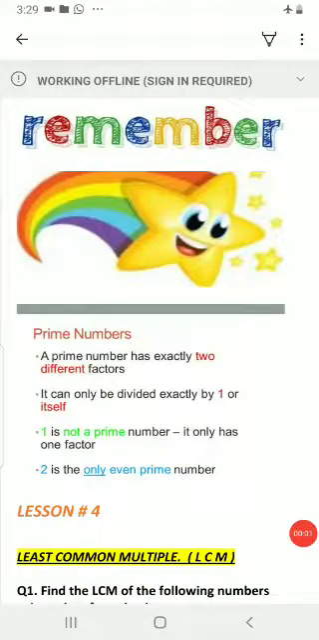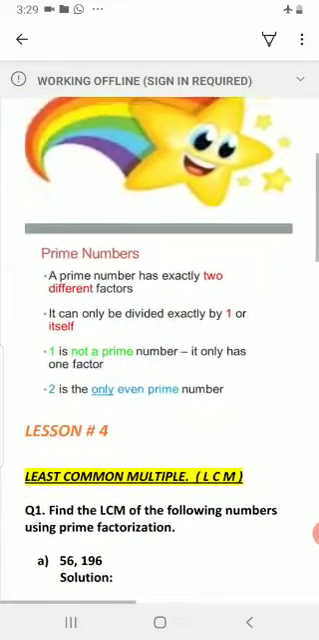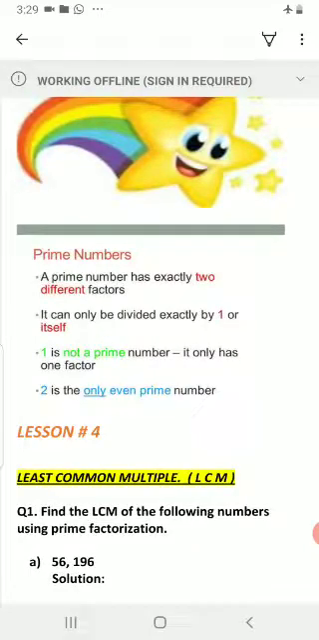Yes, students, let us solve some examples to understand least common multiple in a better way. Question is, find the LCM of the following numbers using prime factorization. Part A, 56, 196. These are the numbers.